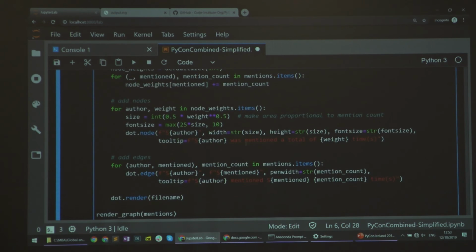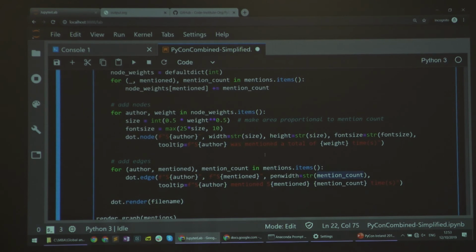The main part here are the edges. That's a direct transformation of our mentions. For each mention, we have who mentioned whom, how many times. So we just go ahead and create an edge for that, an arrow, with the width being just the mention count. I'm just adding these S prefixes to make it clear that it's a student with that ID. So that's going to be S0, S1, etc.